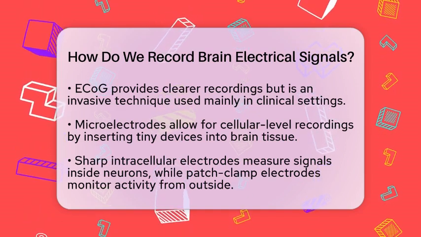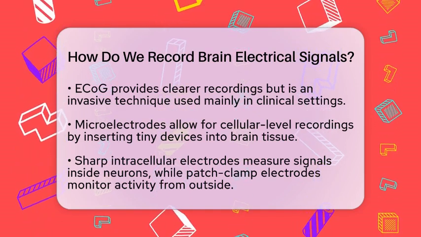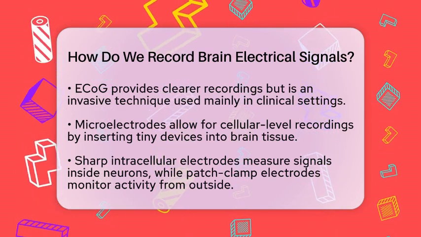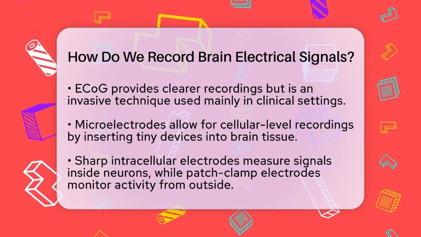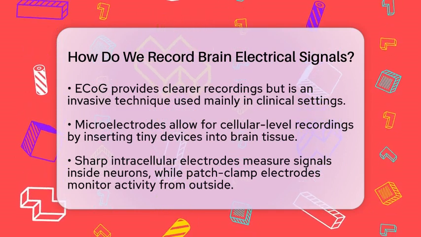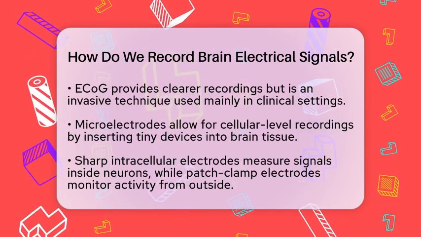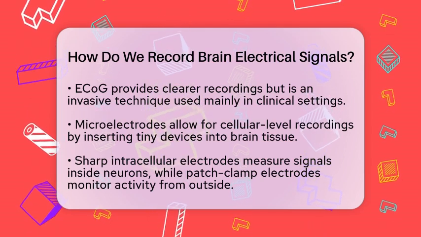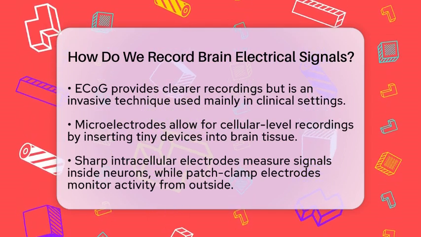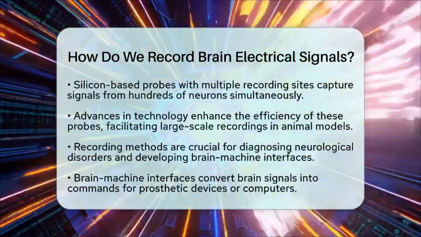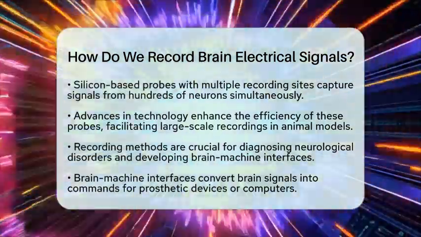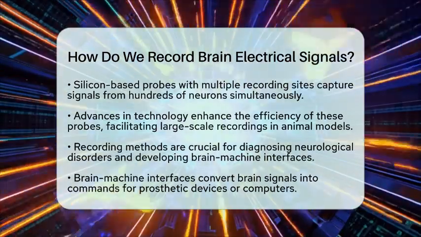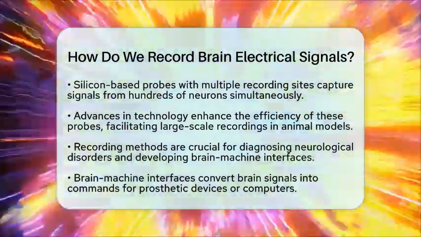Recent advancements in technology have led to the development of silicon-based probes. These probes can have multiple recording sites, allowing researchers to capture signals from hundreds of neurons at once. By integrating with complementary metal oxide semiconductor technology, these probes have become more efficient, enabling large-scale recordings in animal models during various behaviors. These recording methods play a vital role in understanding how our brains function.